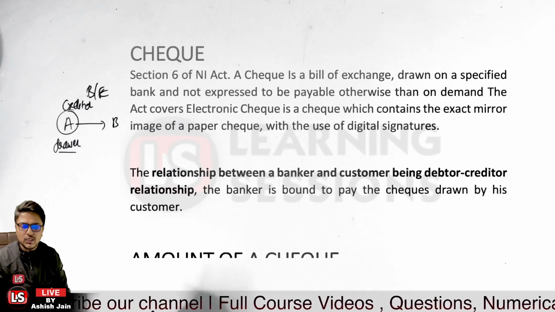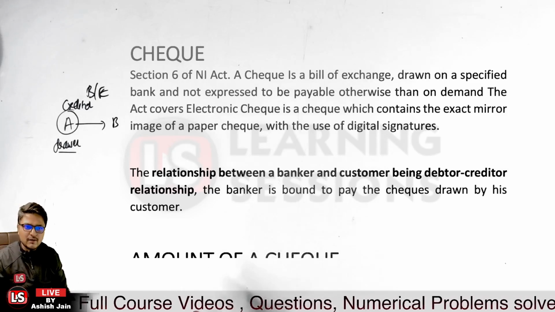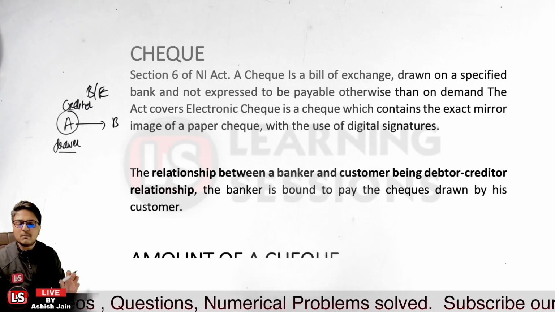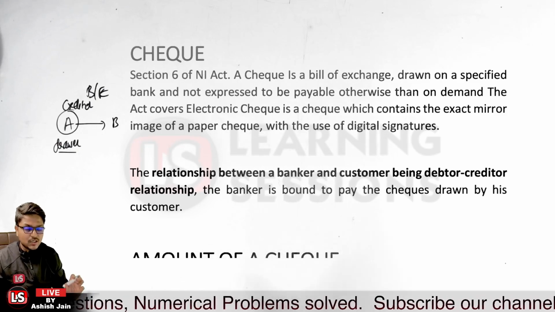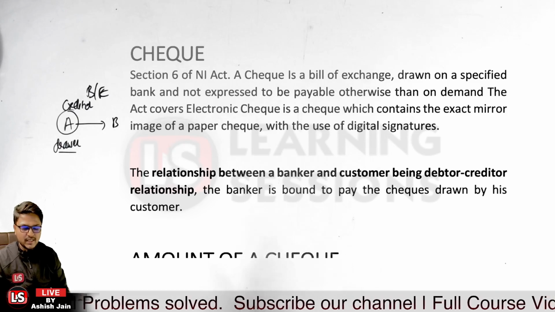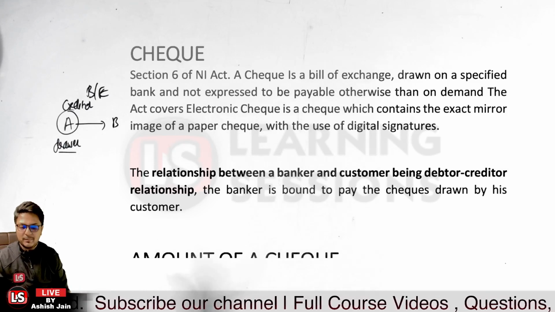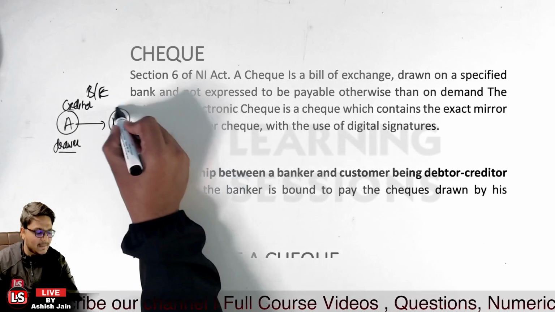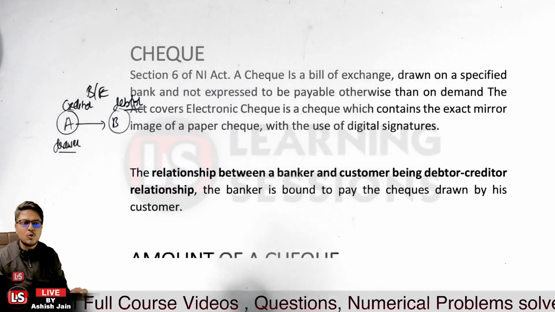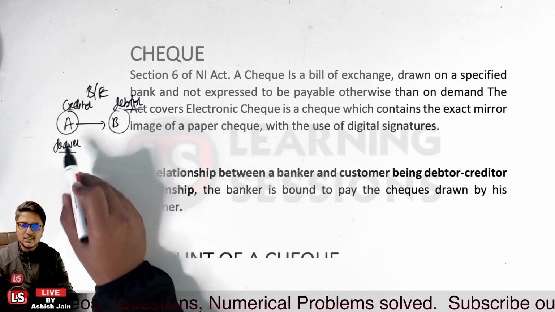So what is a bill of exchange actually? It is an unconditional order by the drawer of the instrument to the drawee that the drawee is to pay the amount on some specified date, or on demand, or after some particular period. It is an unconditional order that the amount is to be paid by the drawee, that is the debtor. So B is the debtor over here. The debtor is a person who is to pay the amount back to the creditor, who has basically lent the amount. So A is the creditor, B is the debtor.